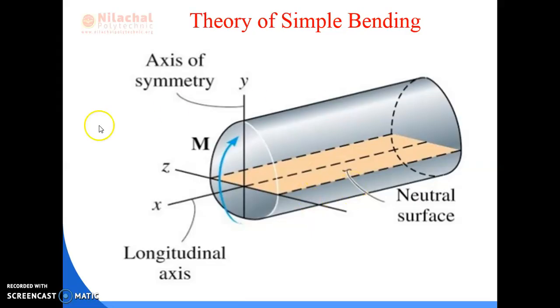So there is the longitudinal axis. Longitudinal axis means it is held horizontally. Hence the axis along the length is known as your longitudinal axis. Axis of symmetry means the vertical axis of the body, which causes the body to deform in such a way that the two parts after the deformation will be the same.